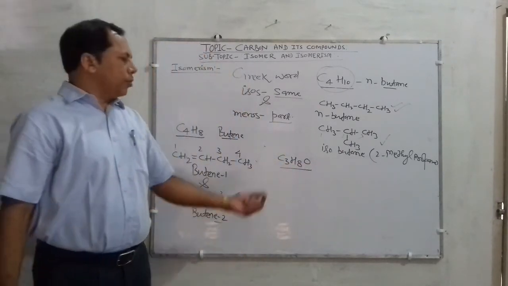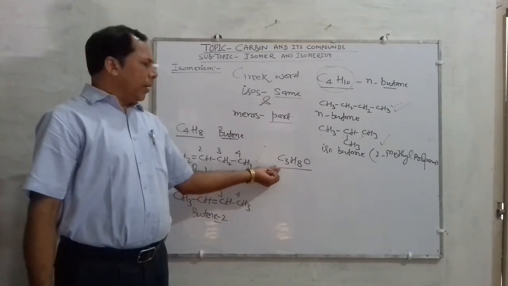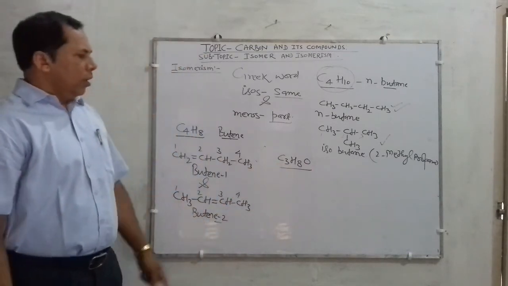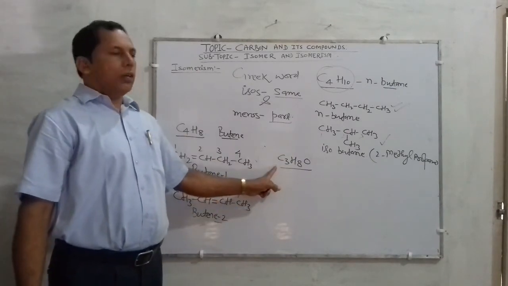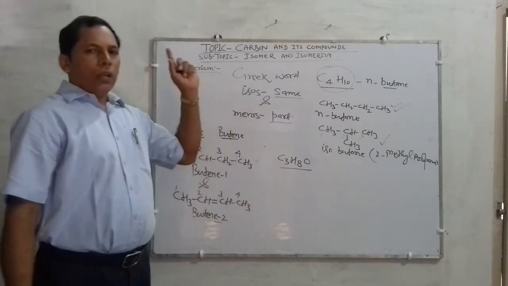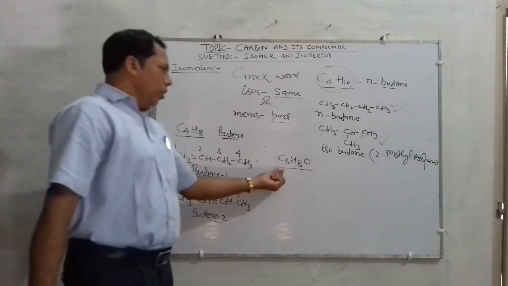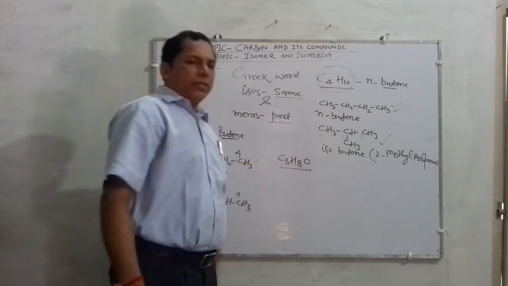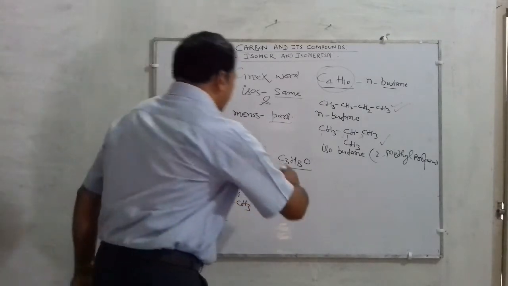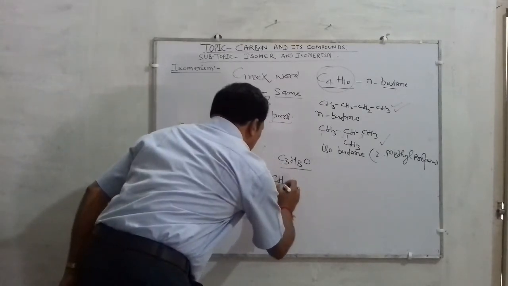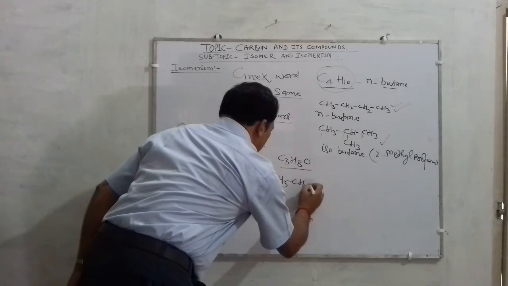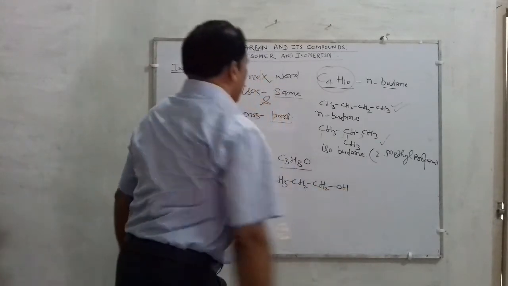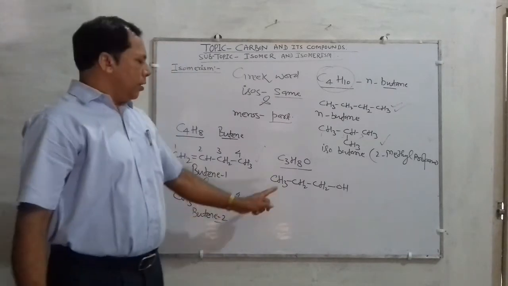Suppose, children, one compound has molecular formula C3H8O. So you have to show how it is showing isomerism. There are 3 carbons, 8 hydrogens and 1 oxygen. So this can be represented as: children, count it.